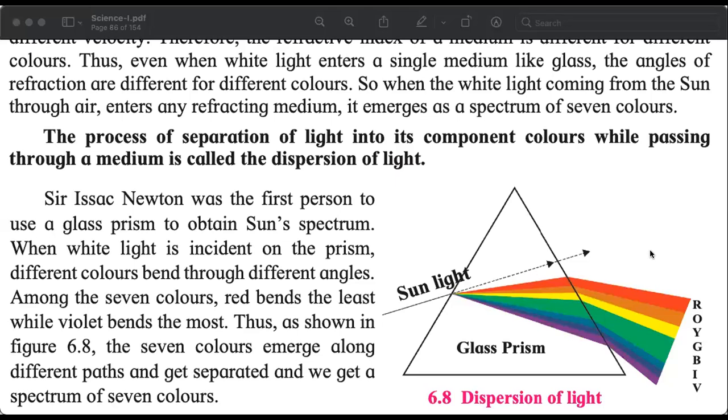Once again, dispersion of light is the process of separation of light into its component colors while passing through a medium. That medium can be a prism, that medium can be any other medium. Be careful.